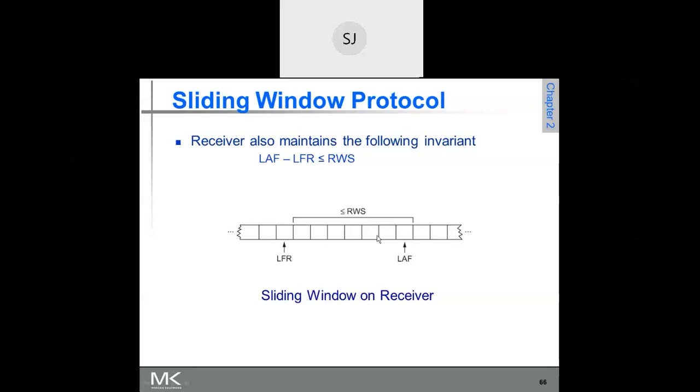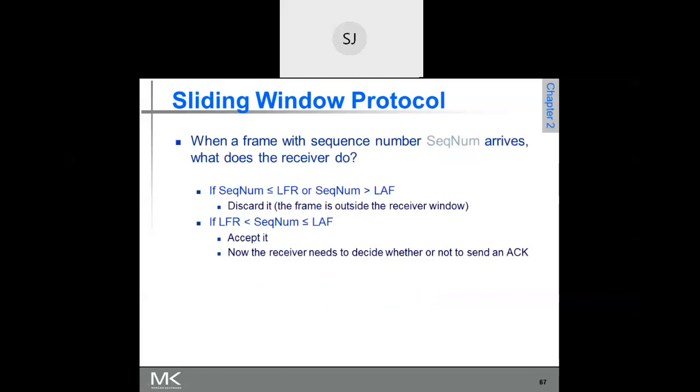It has received frame numbers 16, 17. When all the frames 11, 12, 13, 14, 15, 16, 17 have been received, only then does it send acknowledgement for 17. As I said, it sends acknowledgement for the higher numbered frame. So it sends one acknowledgement for sequence number 17 once all the frames have been received successfully. That means up to 17, all the frames have been received. That is why the receiver needs to decide whether or not to send the acknowledgement.